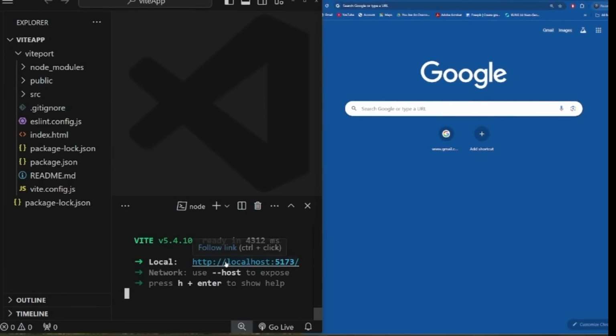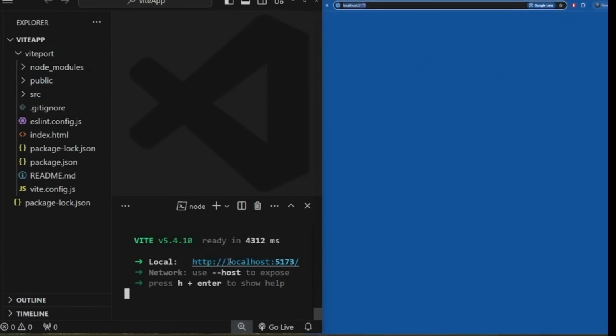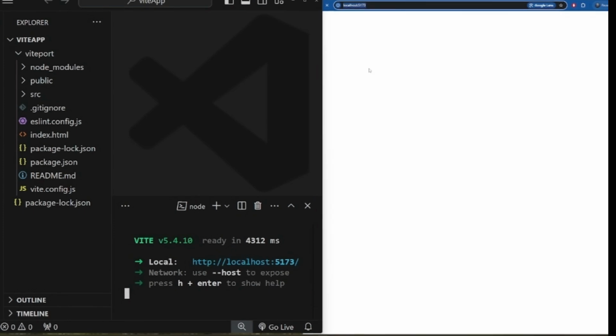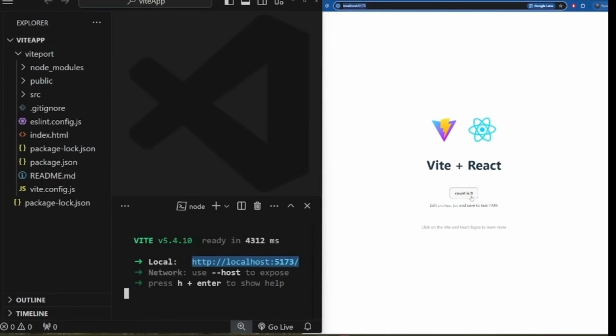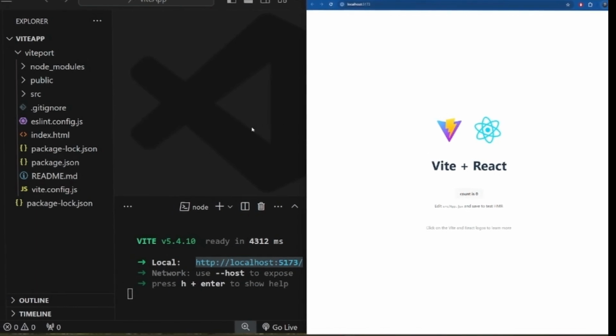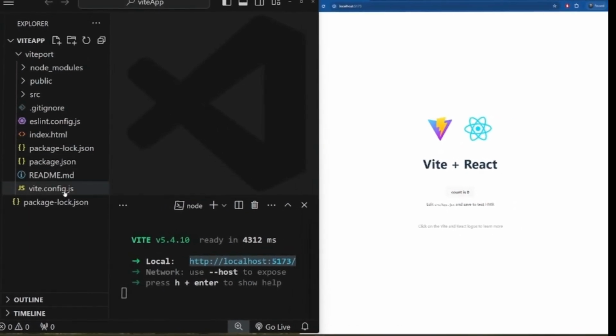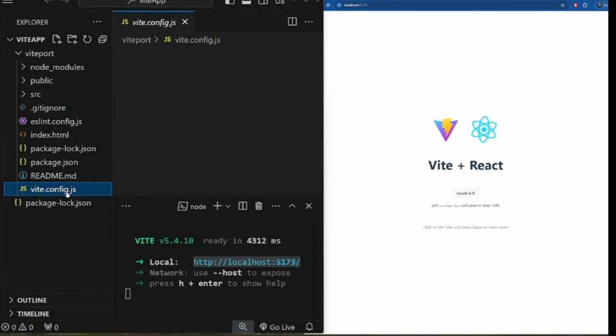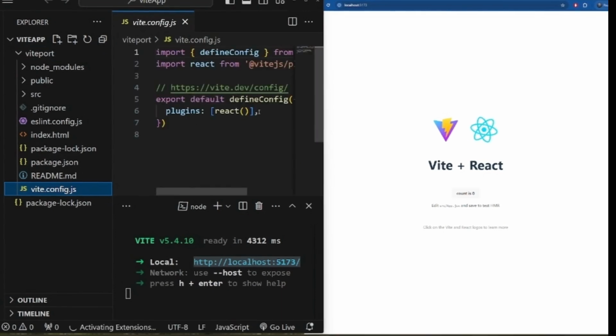So what we do here is to hold the control button and click on this link that is given here. For Mac users, you hold the CMD command button and click on this link. Yeah, we have our Vite running already. In this case, our localhost port is 5173 as given here. What we want to do now is to change this port number to our preferred port number.